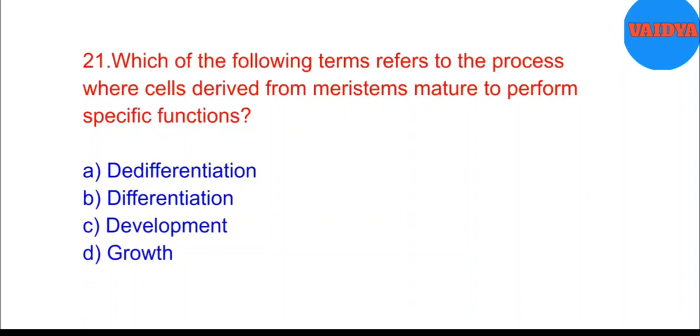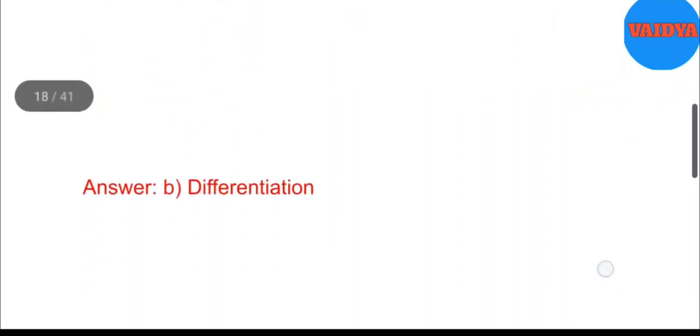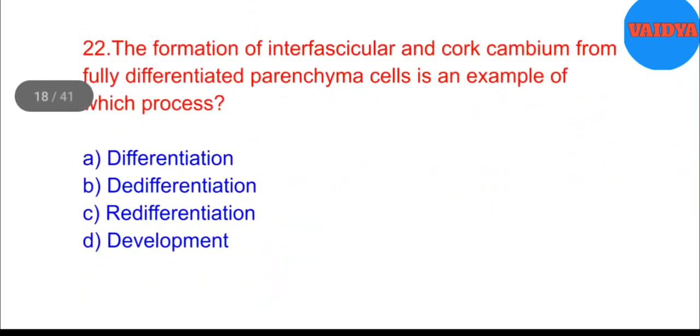21. Which of the following terms refers to the process where cells derived from meristems mature to perform specific functions? A. Dedifferentiation. B. Differentiation. C. Development. D. Growth. Answer: B. Differentiation.